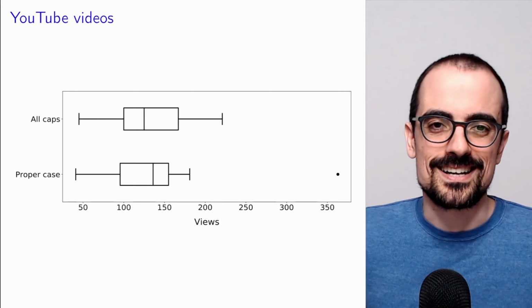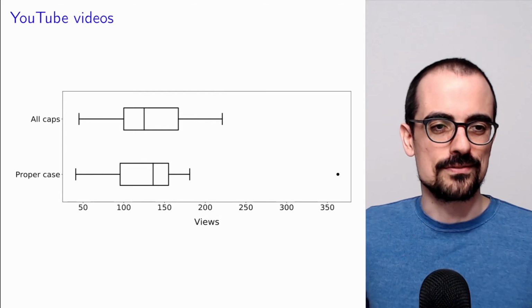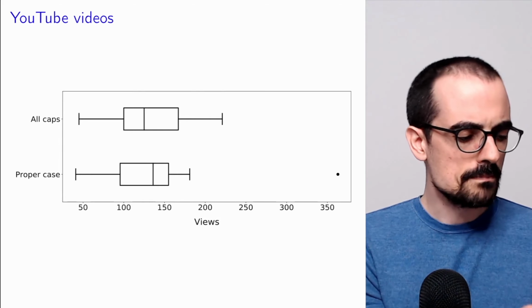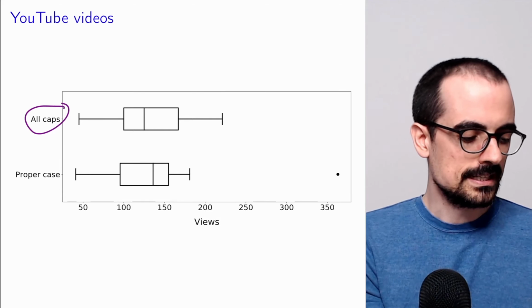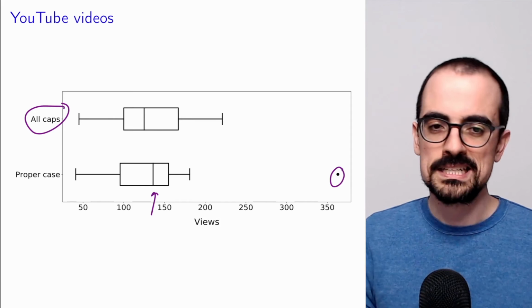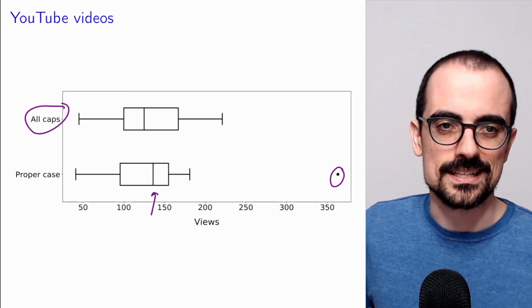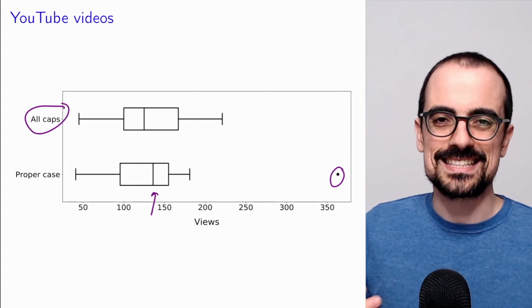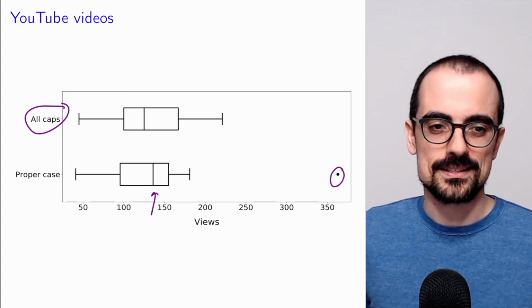Just for your information, these are the two box plots of the all caps and the proper case videos. Even though the mean for all caps is slightly larger, the median for proper case is slightly larger. This is an outlier. This was the first video, which has a lot of views. This tends to happen. So in general, again, our conclusion is that for my type of videos, all caps doesn't make a difference.